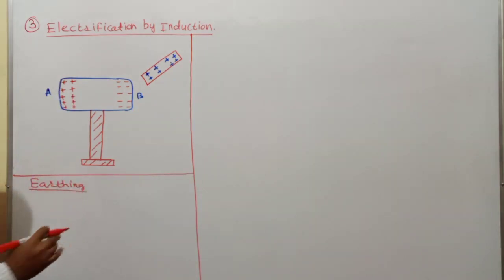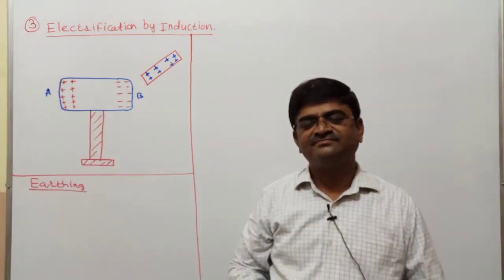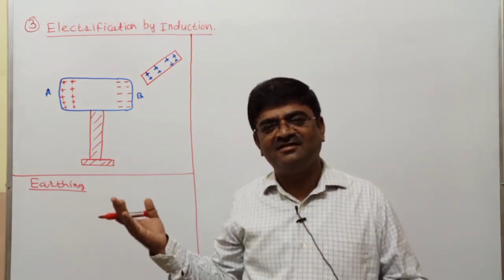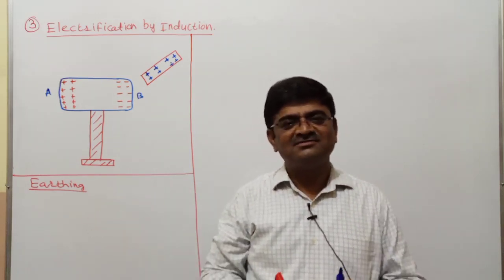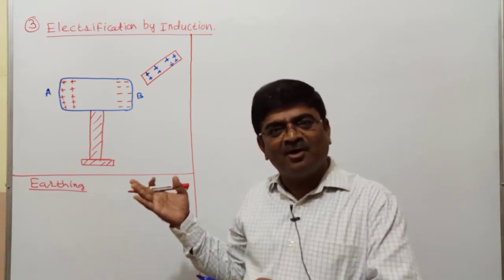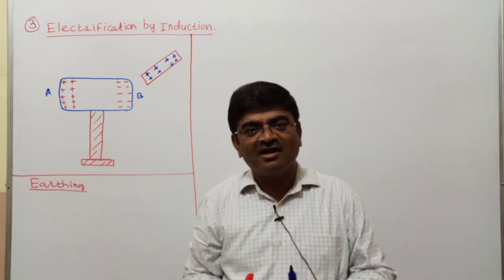What is that? It's a very common household word you can say. If there is any problem in the electricity at your home, generally you ask, is the earthing properly done?